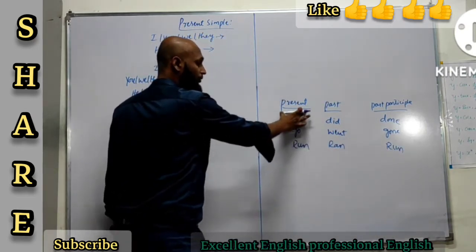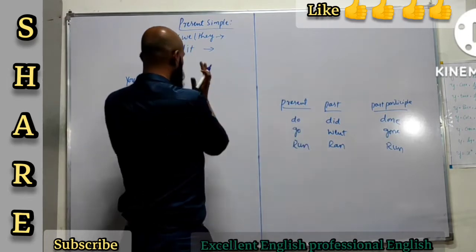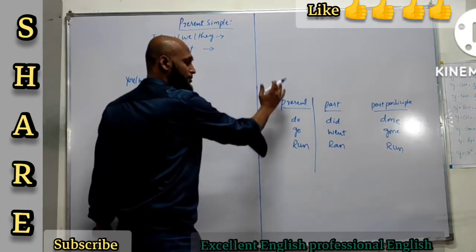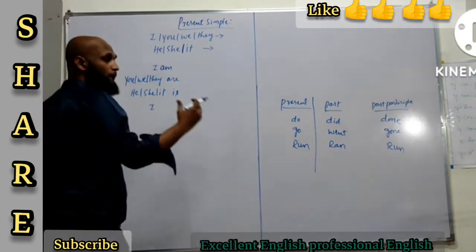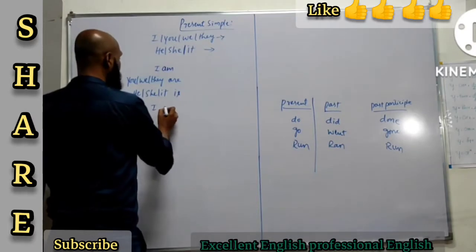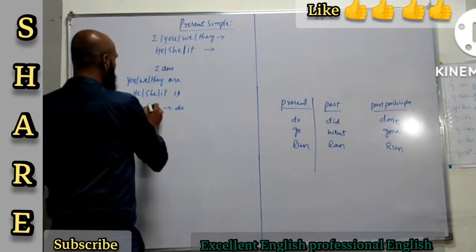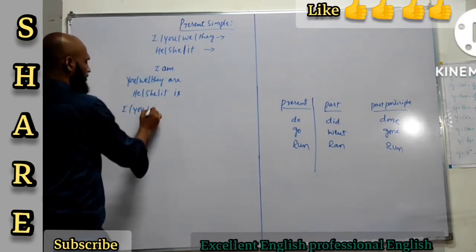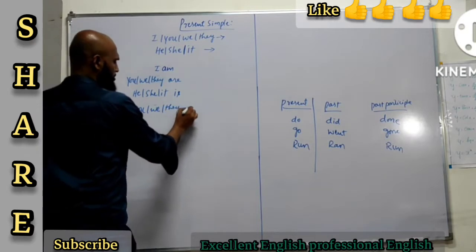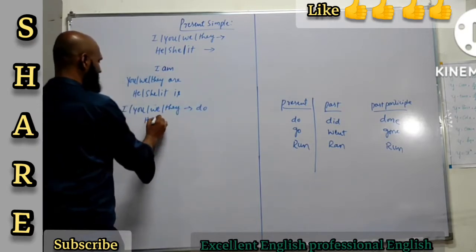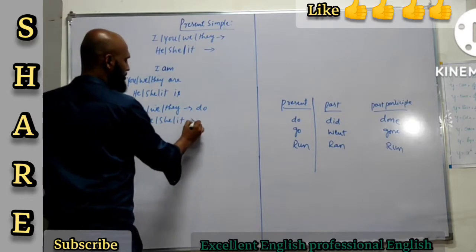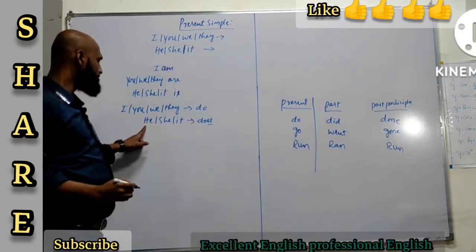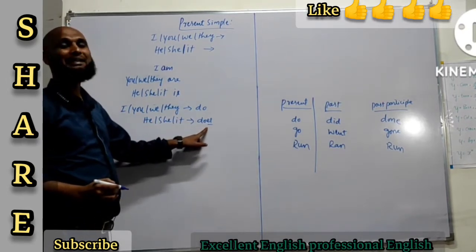Here, for present, when you are talking in present simple, you're going to use only this set of verbs, present form verbs. So you use do, not only with I, you, we, they, you use do, and then for he, she, it, you're going to use does. See, this is the change you're going to see here. When you are using he, she, it, you're going to use does.